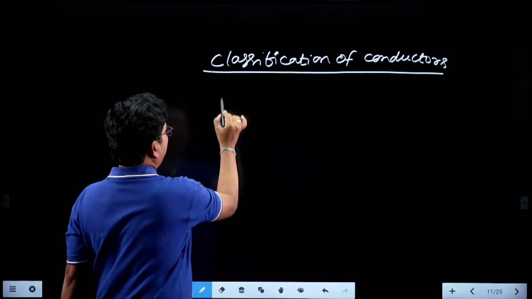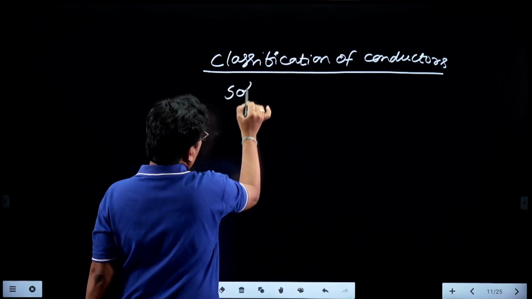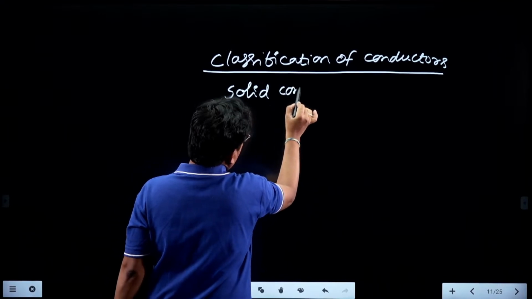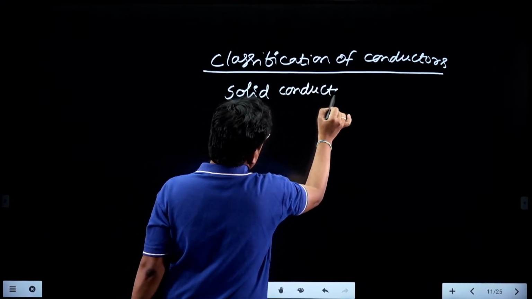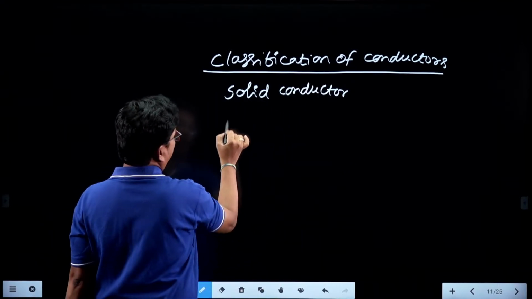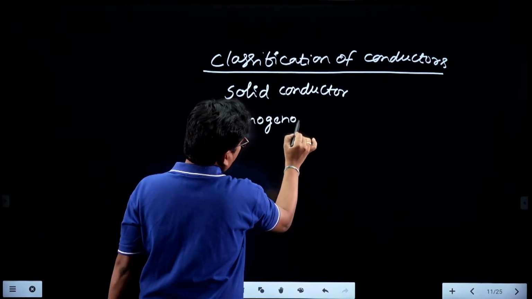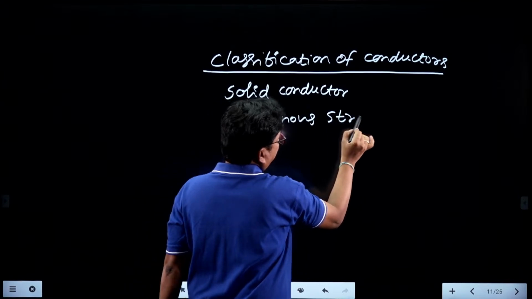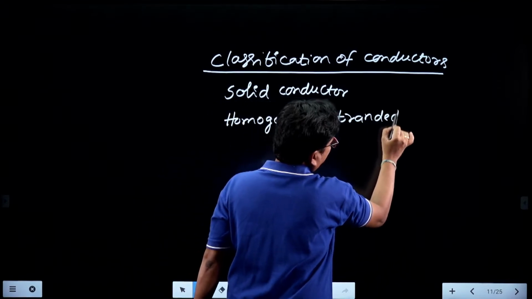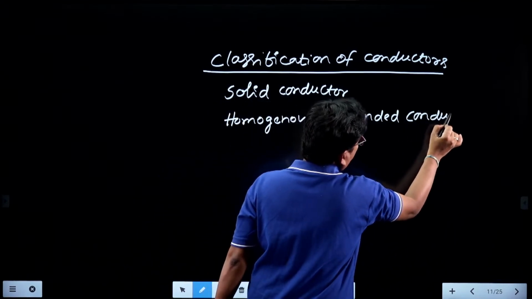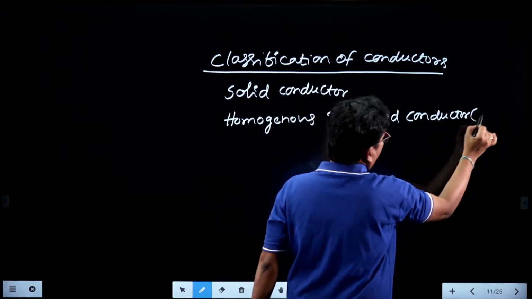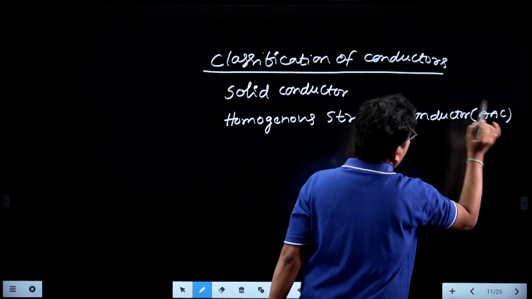First of all, a solid conductor. The next one is the homogeneous stranded conductor, or we can call it an all aluminum conductor.